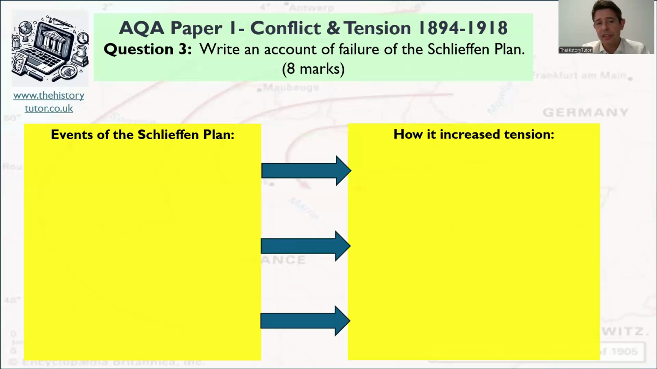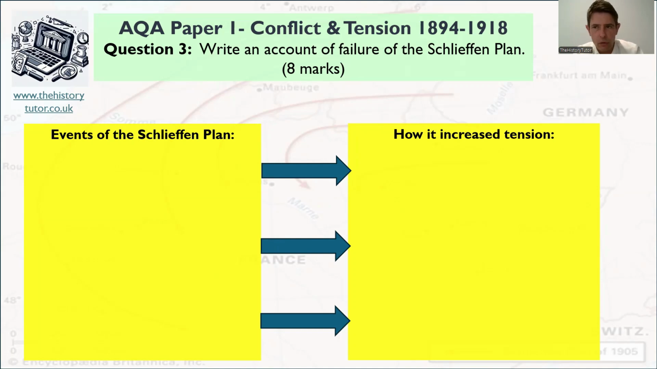So let's think about the event, the Schlieffen plan, and then for each of them, how that increased tension or caused wider impact in the war or caused problems. Okay, how it led to issues. Obviously the question is quite vague, so you can just sort of list consequences. So what are the events of the Schlieffen plan? Jot your ideas down, and how did those widen the war, cause tension, cause problems? Jot your consequences down. Away you go.